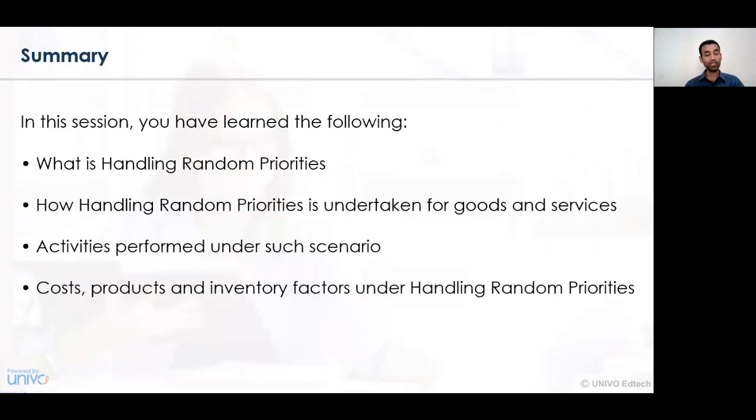Now let's summarize what we have learned in this session. In this session, we have understood the importance and meaning of handling random priorities, how various random priority allocations are undertaken in the organization, and what the various cost, inventory, and product factors are, along with the activities undertaken for work order prioritization or handling the random priorities.